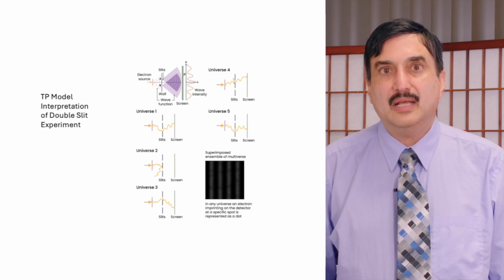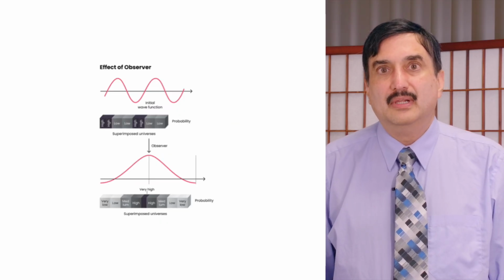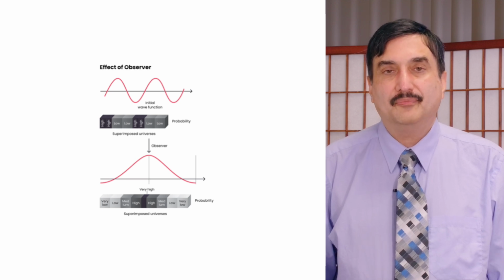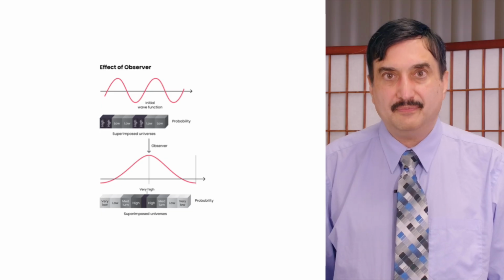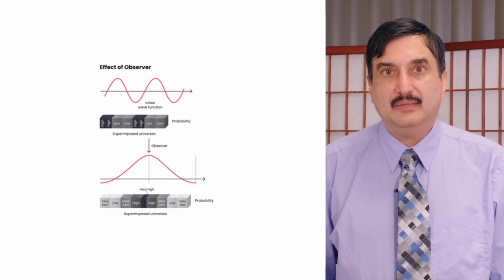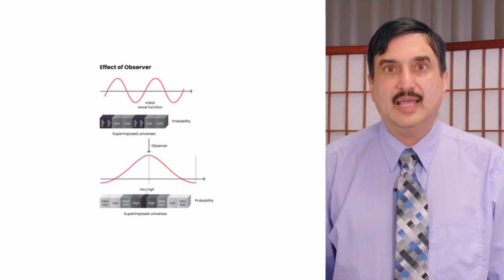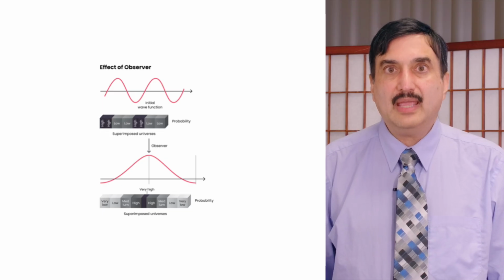And in a double slit experiment, when an observer observes a specific electron, it is visible at one specific location on the screen, whereas when it's moving through those slits, it is behaving like a wave.